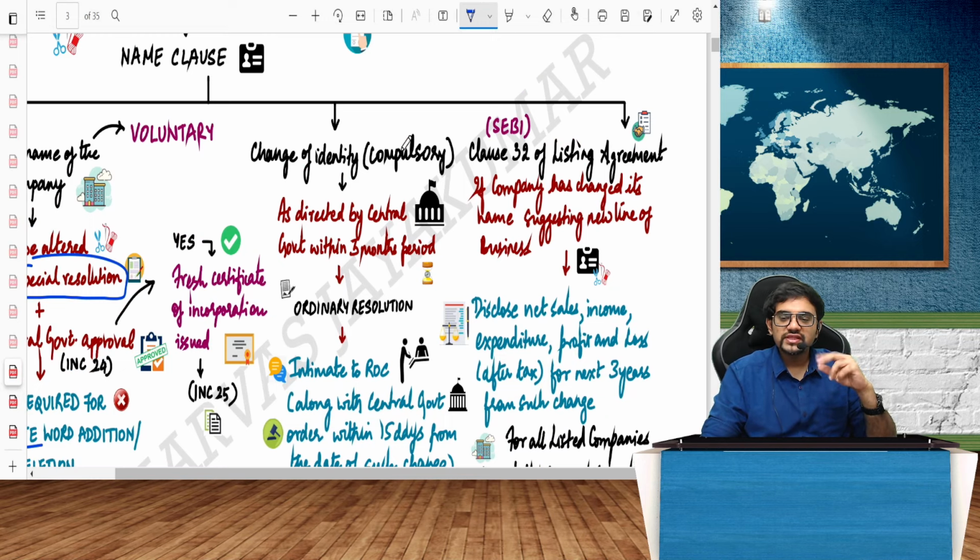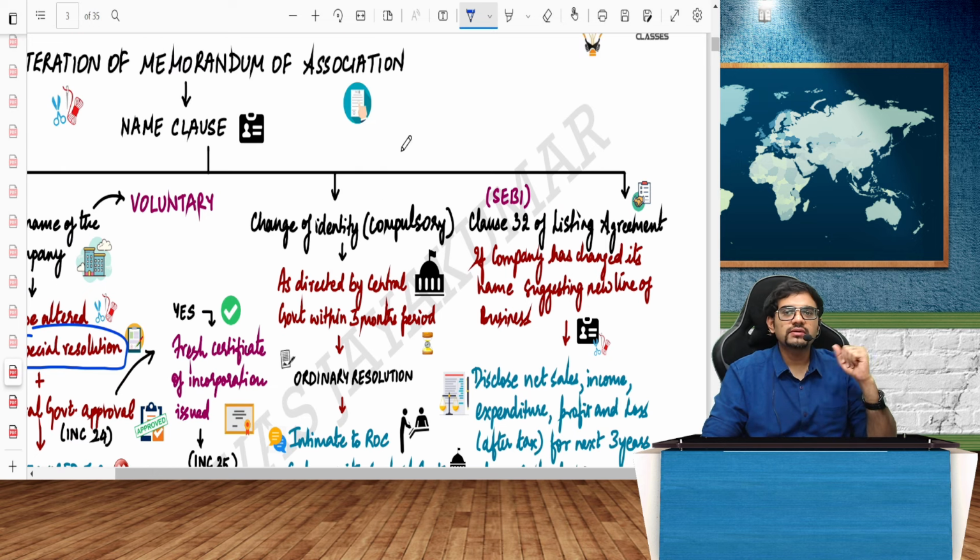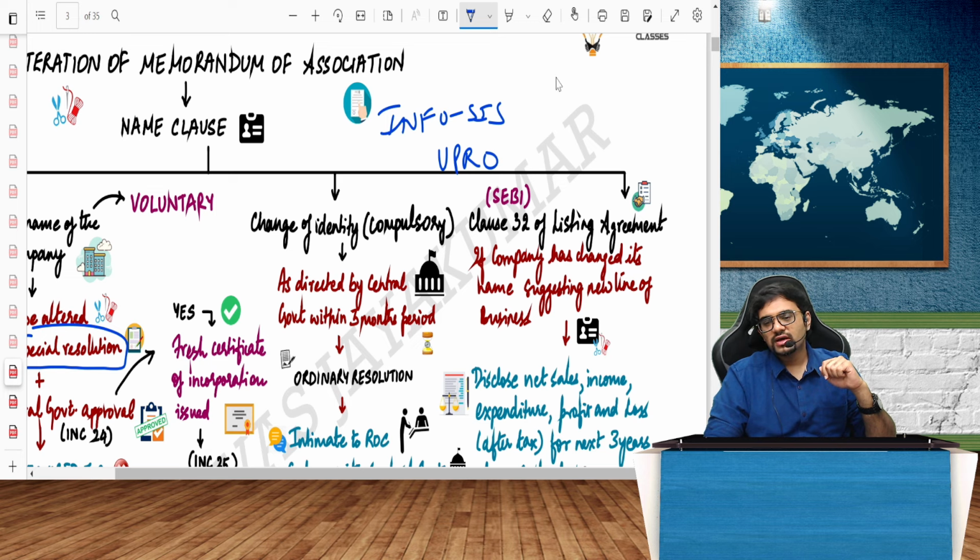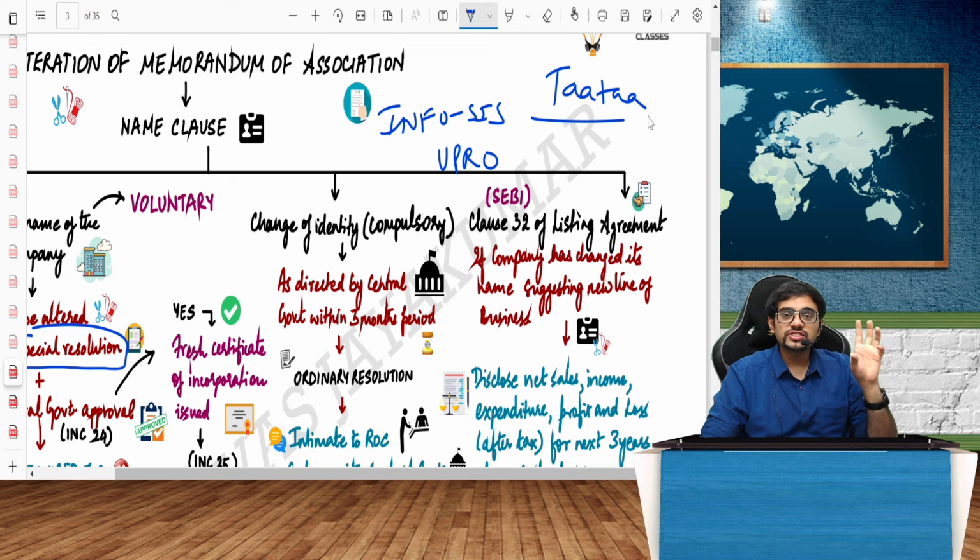Change. When will this happen? Compulsory change will happen when you have copied some other company's name, or it is similar sounding to some other company. Can I start a company called Infosys? Think about it. No. Can I start a company called Wipro? No. Can I start a company called Tata? No. All these things are similar sounding to established companies.